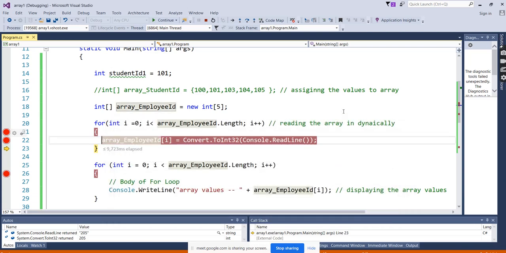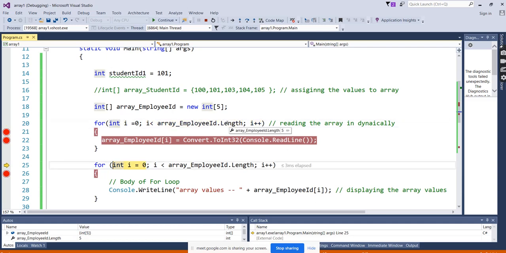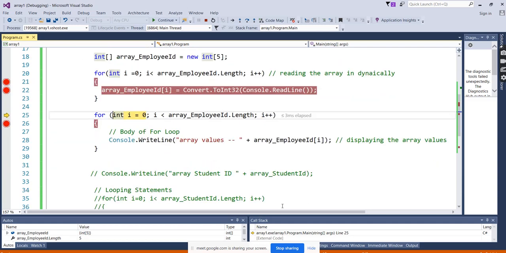And again press F10, the condition fails, right? So here it will display. We already saw how it is going to display. These many values are stored. See, index of 0 contains 200, index of 1 contains 201, up to index of 4 contains 205. If I hardcode index of 0, it will work, but it will show only one value, the 0th value, which contains 200. If I want to show everything, then I need to keep on incrementing. That's the reason we want the looping statements.